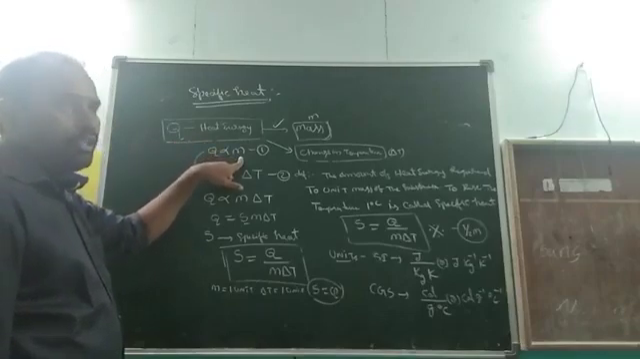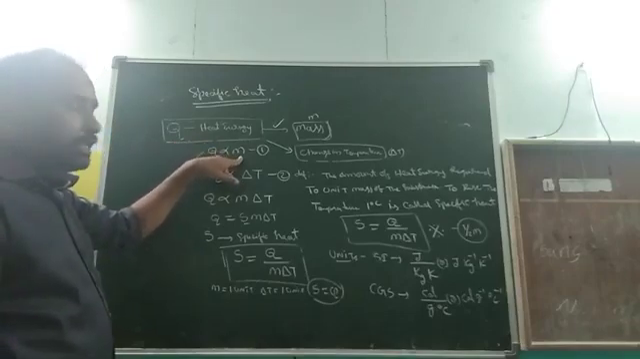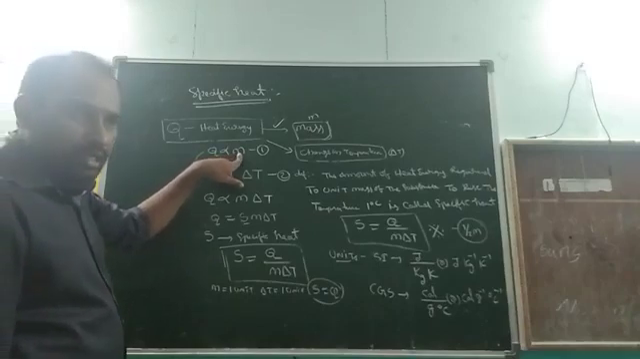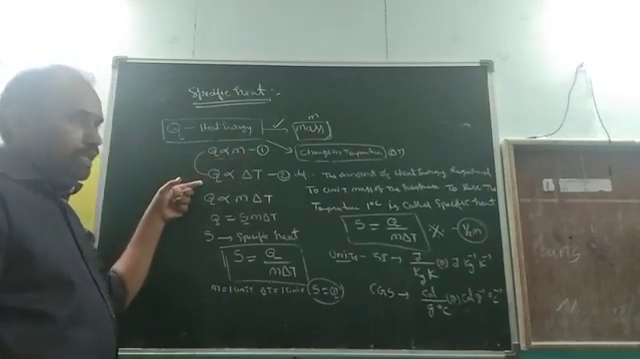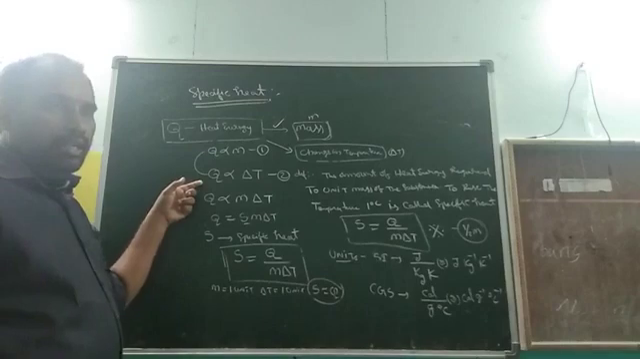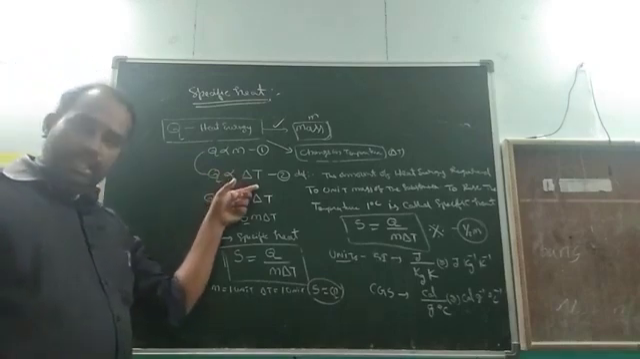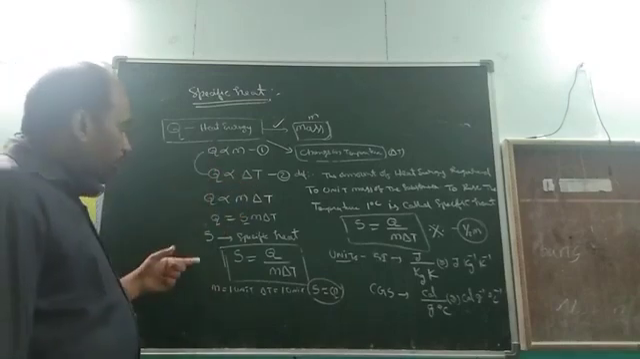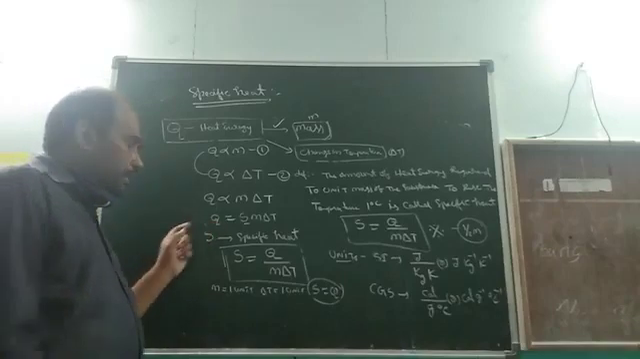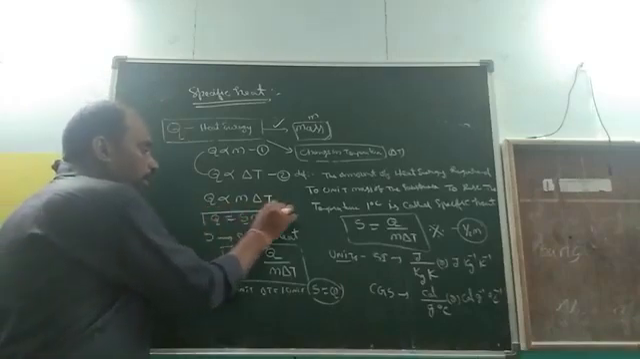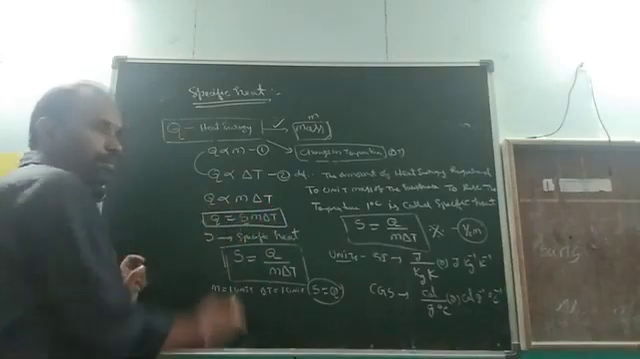The quantity of the gained or released heat energy is directly proportional to the mass of the substance. Second point, the gained or released heat energy is directly proportional to the change in temperature. From the two relations, we write the formula for the heat energy: Q is equal to S M delta T.